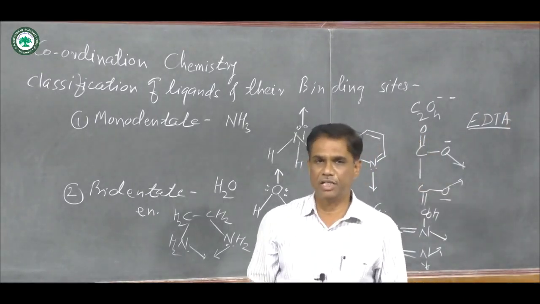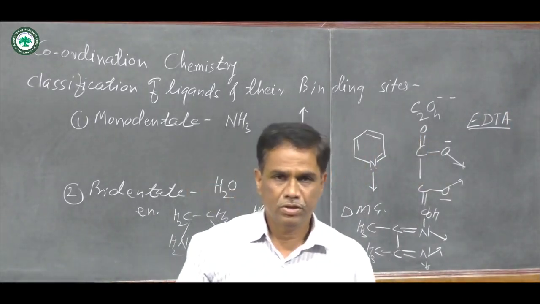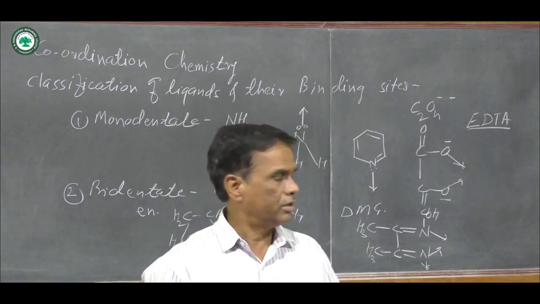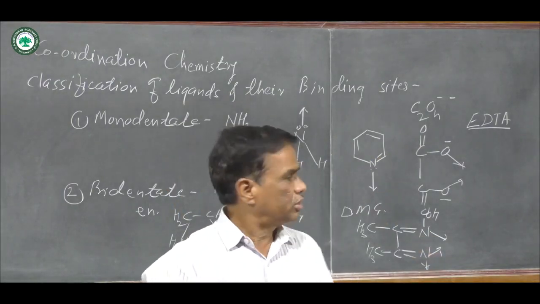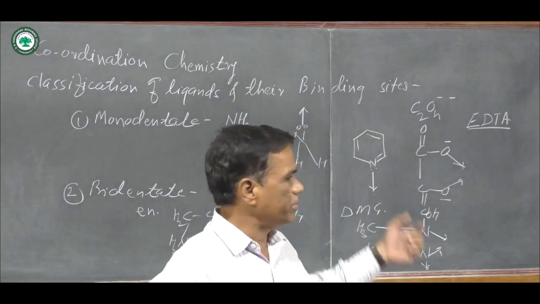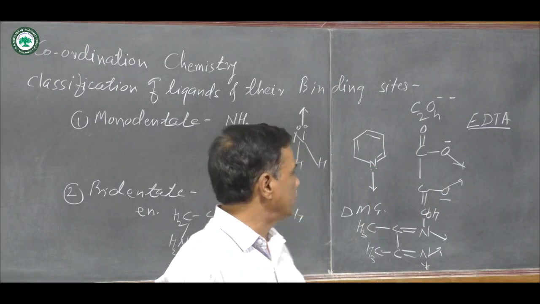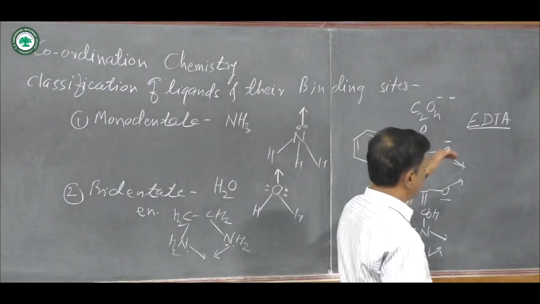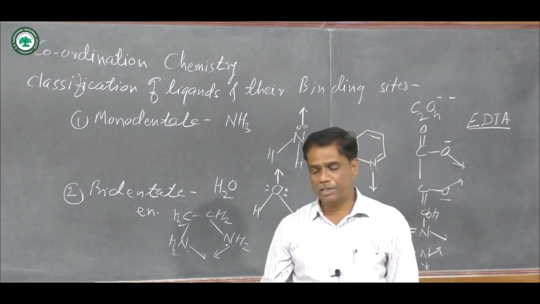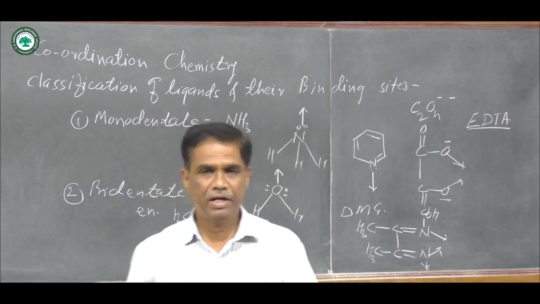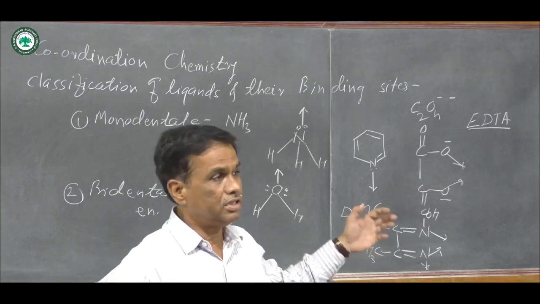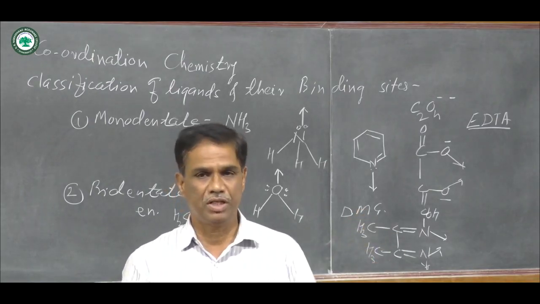EDTA is a hexadentate ligand. In EDTA, there are 2 nitrogens and 4 carboxylate groups, ethylene diamine tetraacetate ions, which donate electrons, and there is a formation of 6 coordinate bonds, and therefore this ligand is known as a hexadentate ligand. EDTA is known as a hexadentate ligand. Like that, in polydentate ligands, bidentate, tridentate, tetradentate, pentadentate, hexadentate are subclasses or subtypes of the ligands, and they